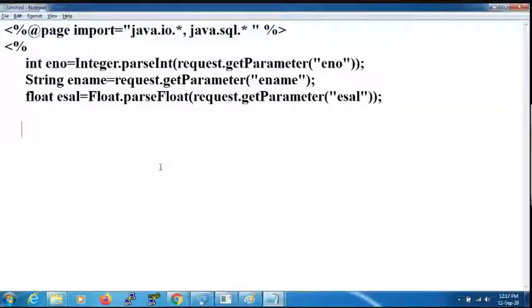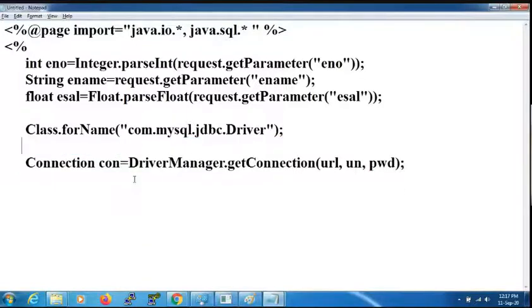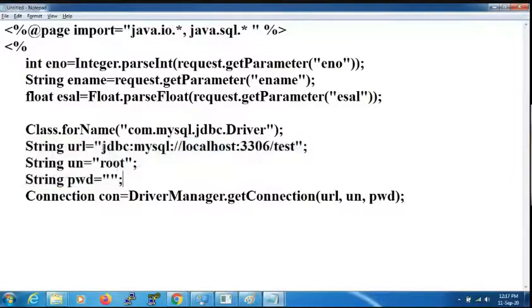Since the time is hurry, I'm just copy pasting. Class dot for name, this is used to load the MySQL driver. This is the path for connecting to the test database. The username is root and the password is pwd. In order to connect to database I'm using the URL, that means the path to connect to database test, and username and password is blank, so I give open double quotes and